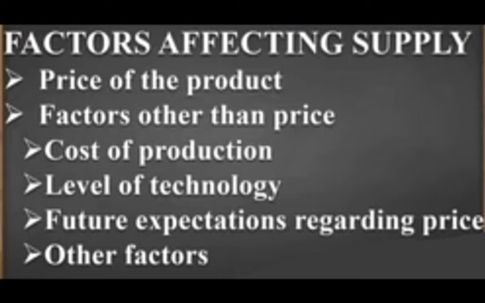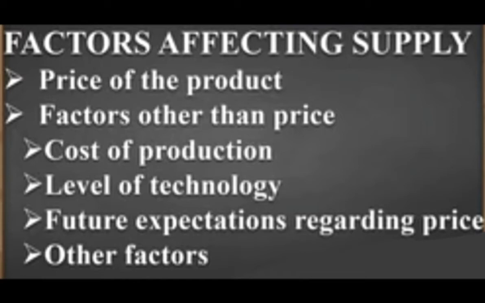So the producer will only earn, if he sells the pen in the market at 20 rupees, 7 rupees profit. So why would he lose that 3 rupees? At that time we can see the supply would be reduced to an extent, as and when this situation arises. If the cost of production increases, at that time the supply would be lesser.